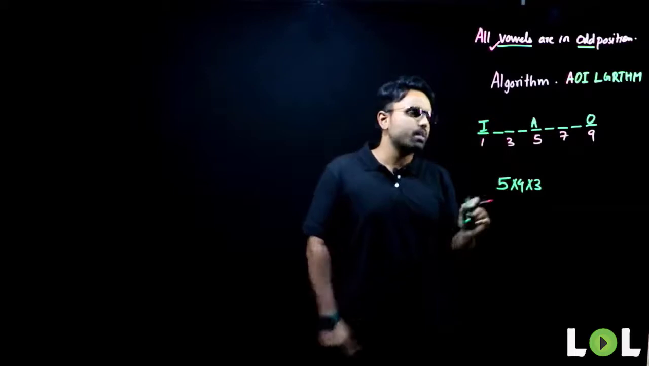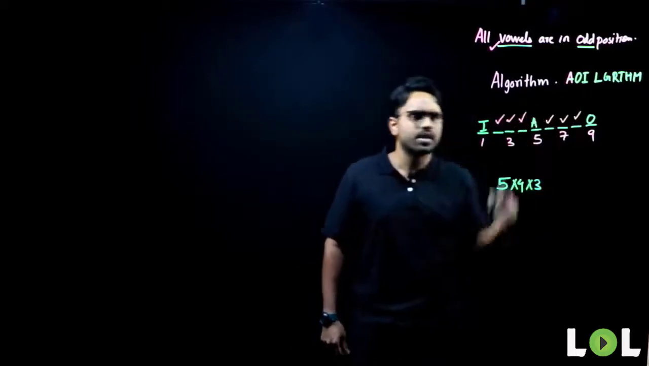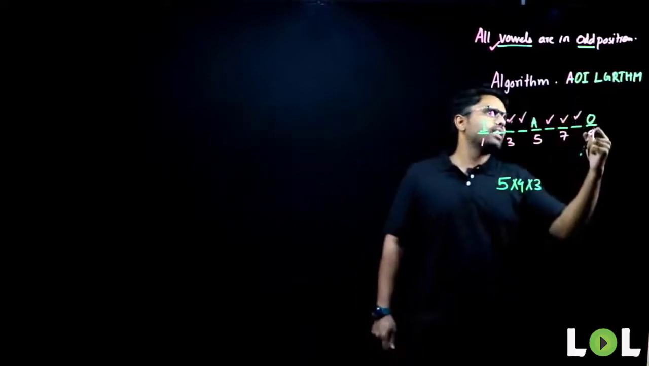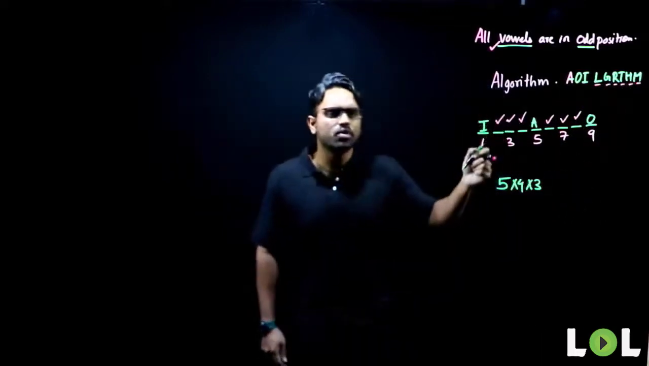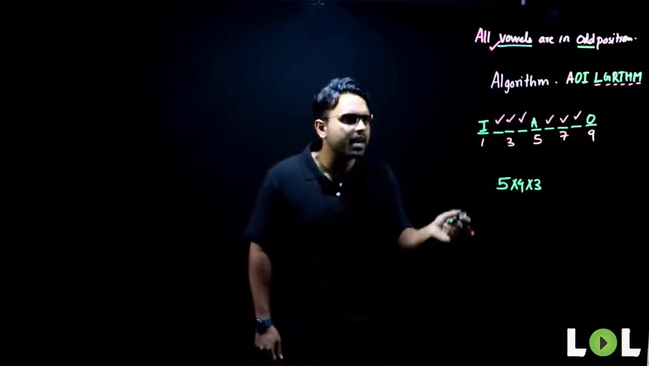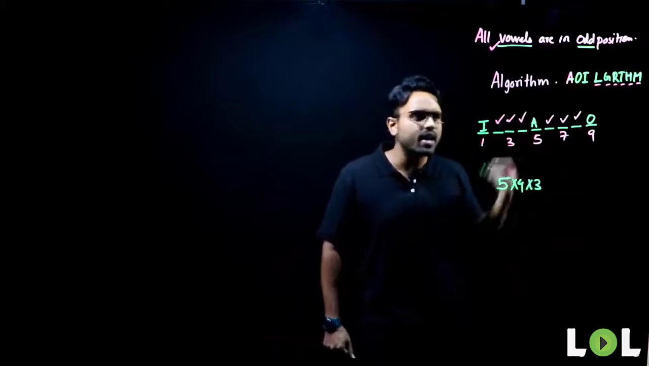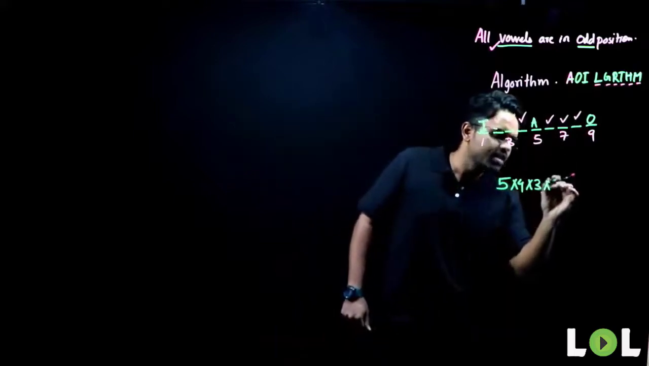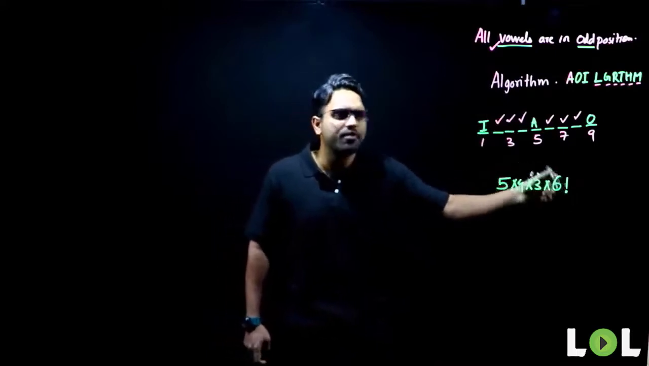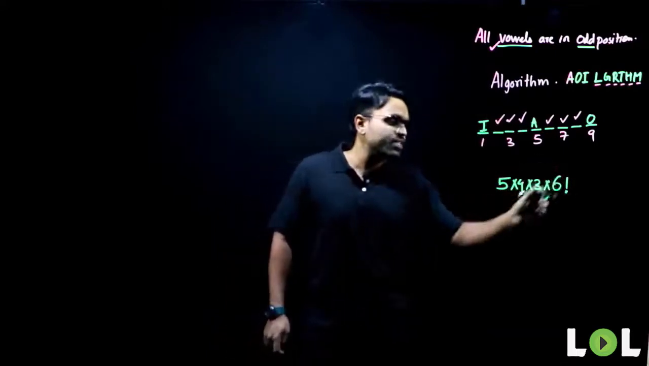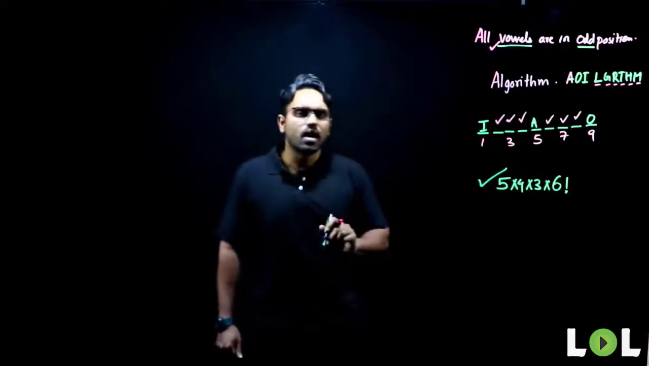How many blank spaces am I left out with? 1, 2, 3, 4, 5, 6. 6 blank spaces. How many letters am I left out with? 1, 2, 3, 4, 5, 6. 6 letters, 6 positions. In how many different ways can they be arranged? 6 people, 6 chairs can be arranged in 6 factorial ways. So this gives me the answer.